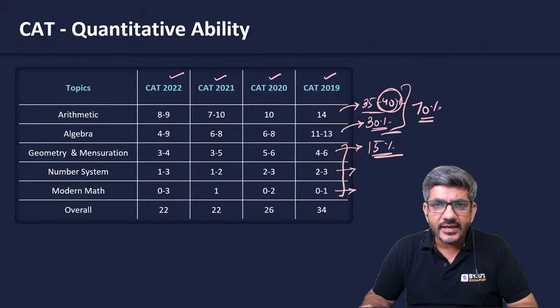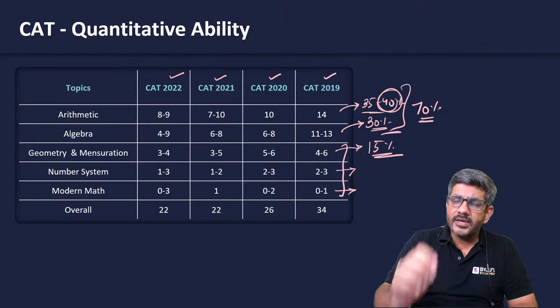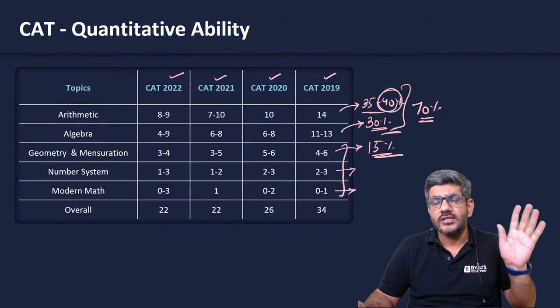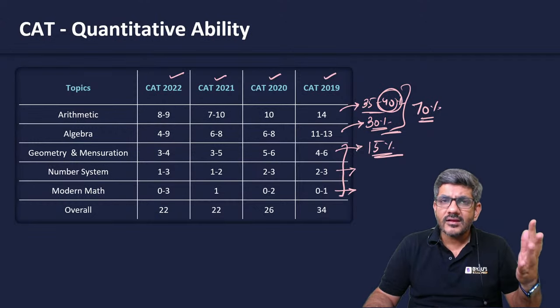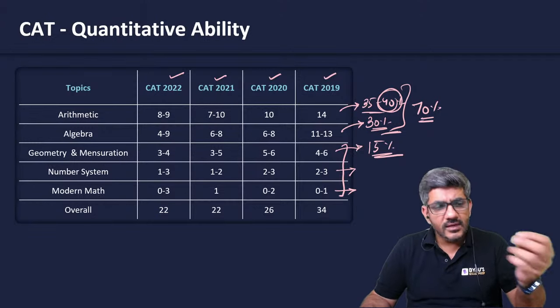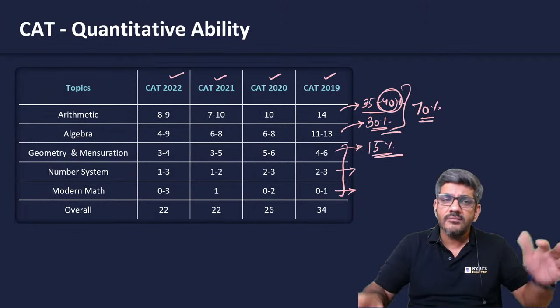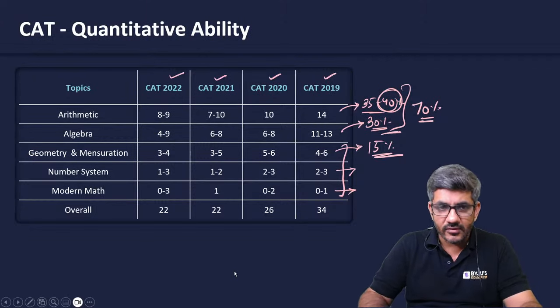And whatever I am saying currently, it's not applicable to 2024 kids. If you are appearing for CAT 2024, you should not even be thinking about leaving any of these topics. Just spend 2 months on arithmetic and then you just have to practice. Spend 2 months on algebra, you just have to practice after that. So you have enough time to do all these topics. None of them should be left by any one of you.